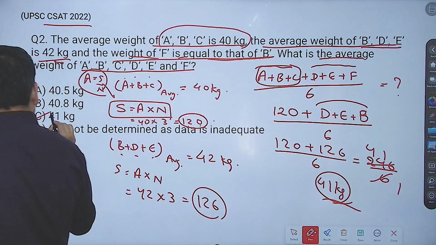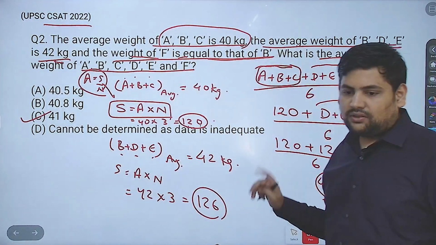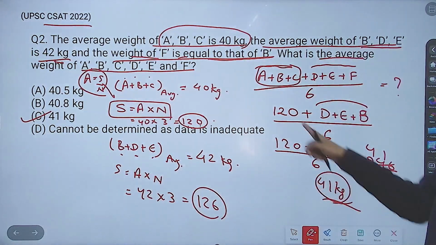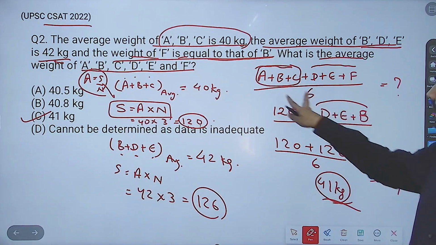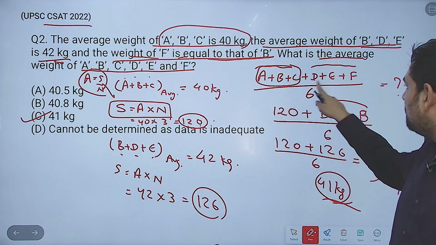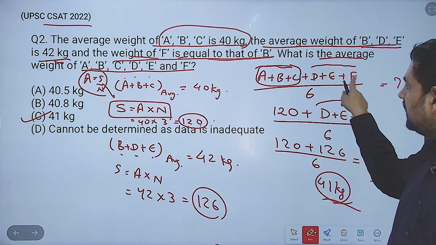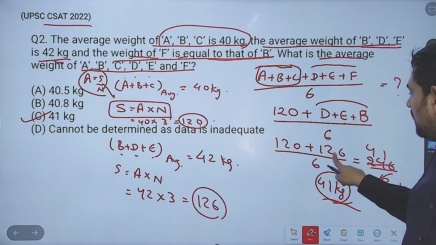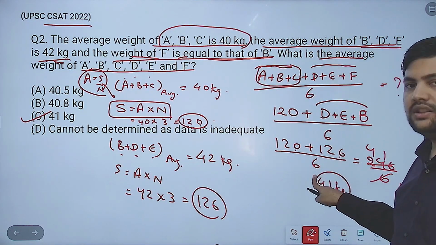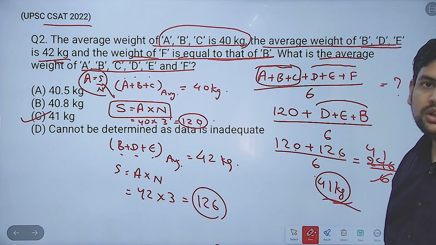Answer becomes 41 kg. Of course, this is all done to explain how you should have done this. A plus B plus C, DEF. A plus B plus C value you directly know, 40 into 3 is 120. Then DEF, you see F and B is equal, so this is actually BDE. BDE is what? 42 into 3. So 120 plus 126 by 6, you directly get to the answer. This is how you should do it in the exam.